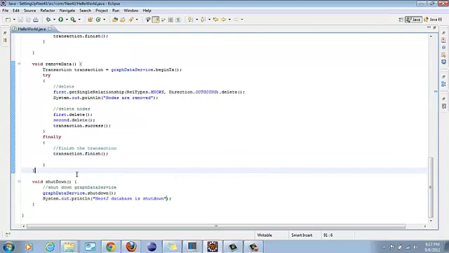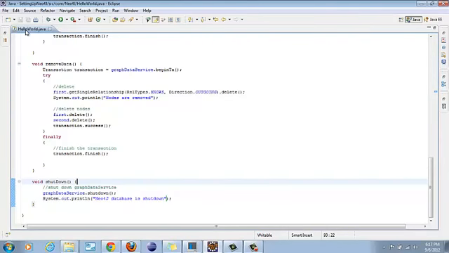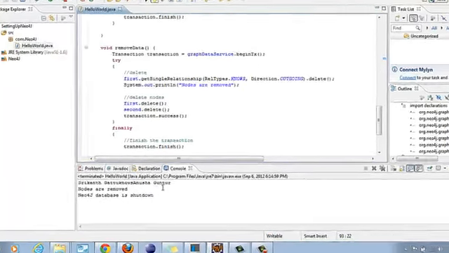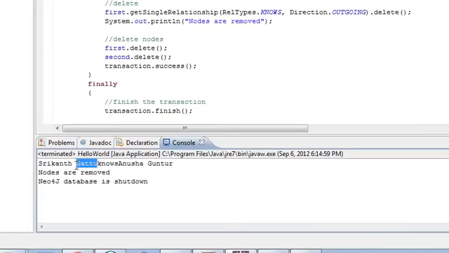And then coming to the shutdown, we shut down the database by using the shutdown method. And then after we are done, we just print it. So here we say Shrikant Gattu, Anusha Guntur. This is our first node and this is our second node. And then we remove the nodes and then shut down the database.